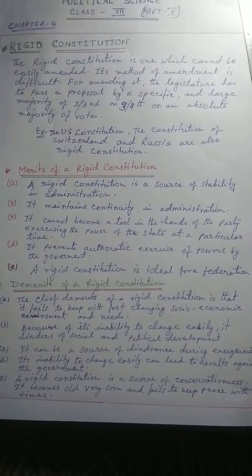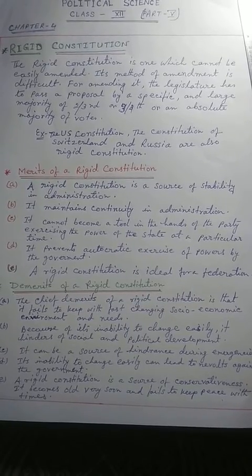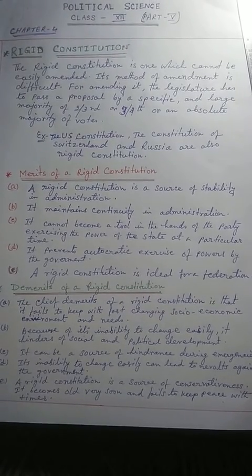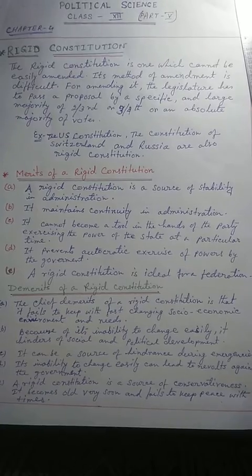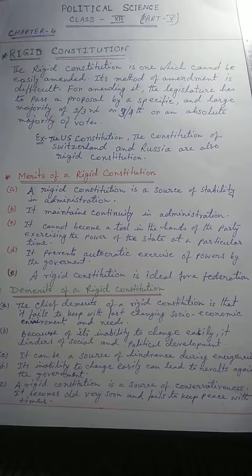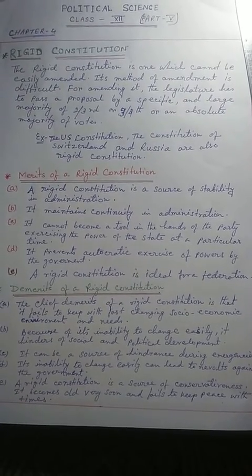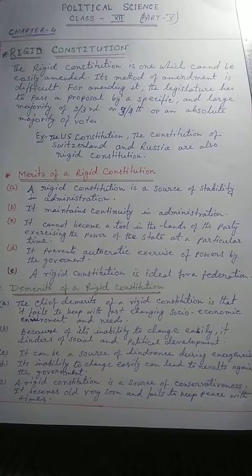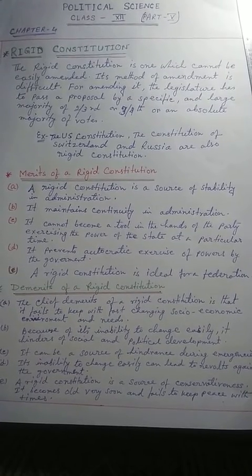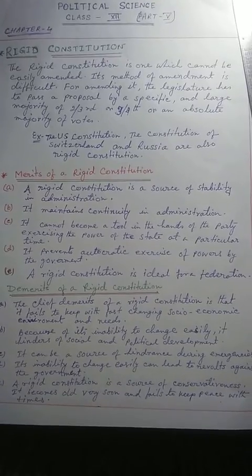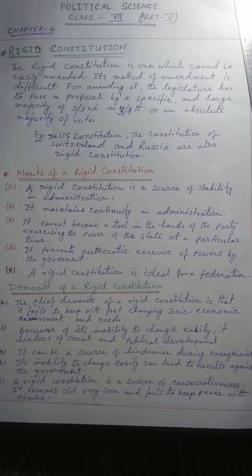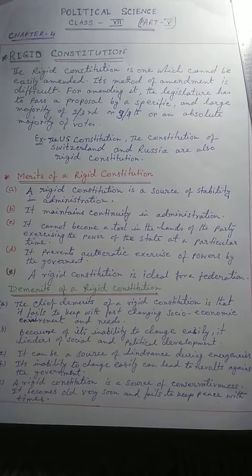Thirdly, it cannot become a tool in the hands of the party exercising the power of the state at a particular time. Fourthly, it prevents autocratic exercise of powers by the government. And finally, a rigid constitution is ideal for a federation.